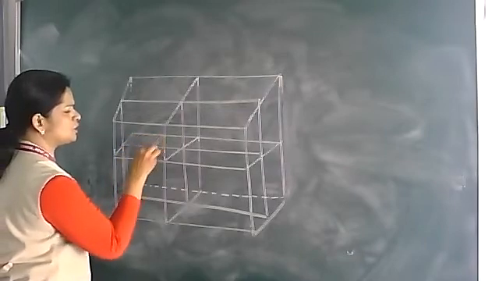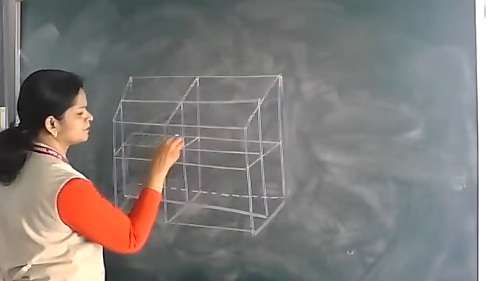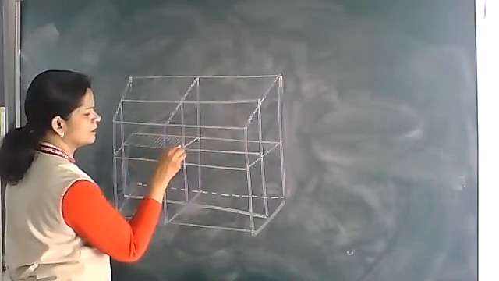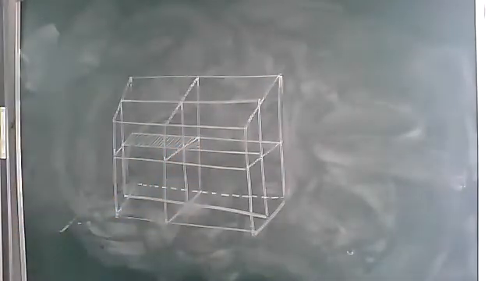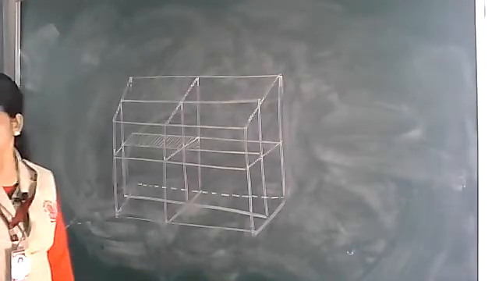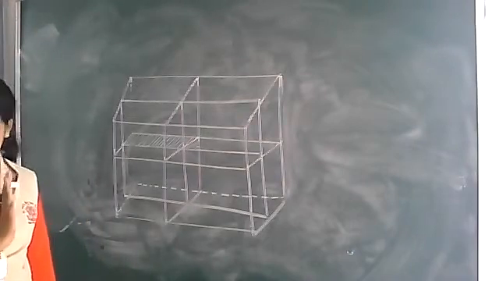How many small cubes are visible here? Eight small cubes. 8 small cubes, 4 in front, 4 behind.